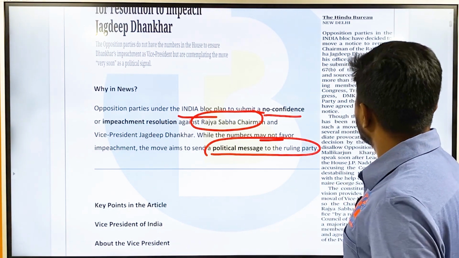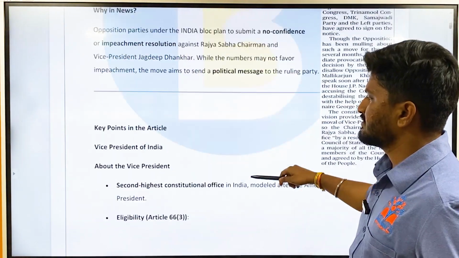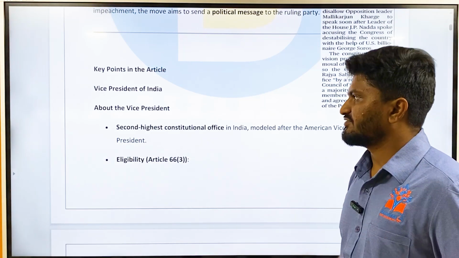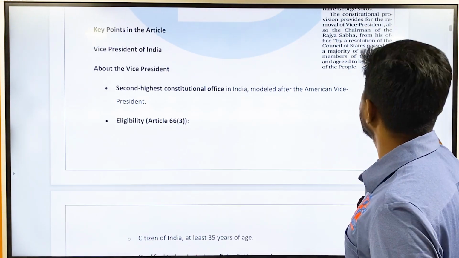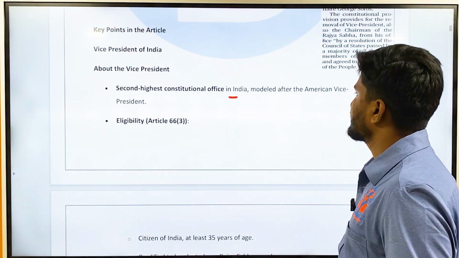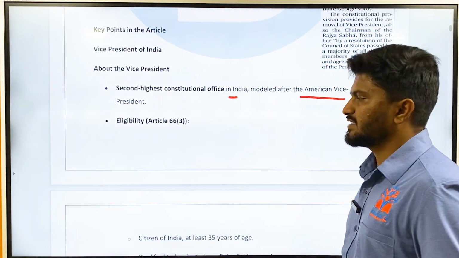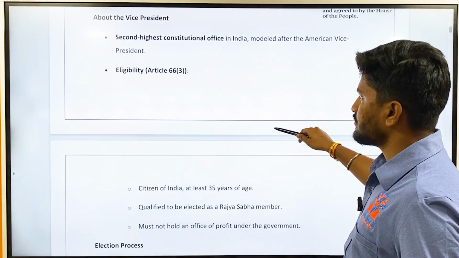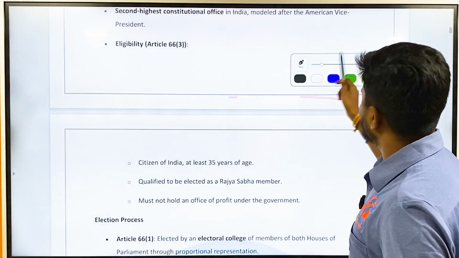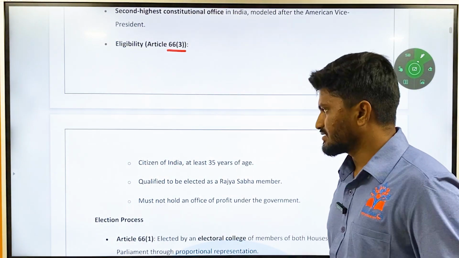So what are the key points in this article? About the vice president, he is the second highest constitutional office in India, modeled after the American vice president. And what are the eligibility criteria for vice president? Eligibility is provided under Article 66 Clause 3.